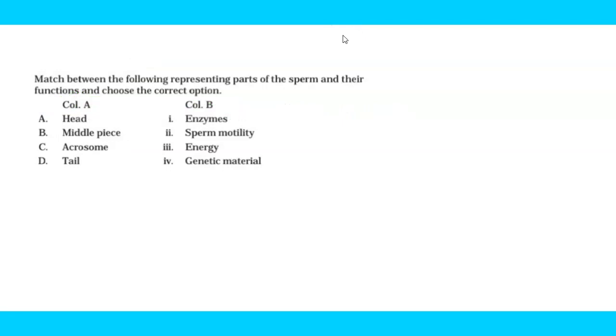This is a very basic question on the human sperm, and before we study it in detail, you must know that human sperm contains the head, a very short neck, middle piece, tail, and a part present at the anterior end which is known as acrosome. So they are just asking us the functions of each part. Head is the place where the nucleus is, and nucleus will always contain the genetic material. I have not given the right options, but I am just telling you the function of each part. So in this case, option A will be matched to 4th.